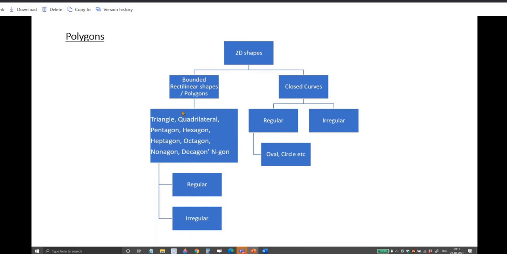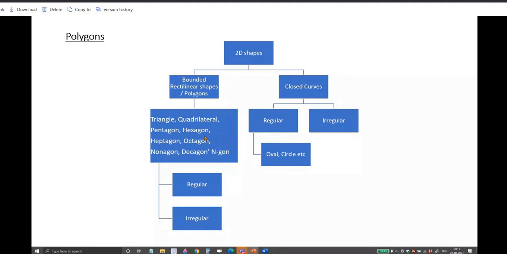Okay? And in bounded rectilinear shapes, or you can call them polygons. Polygons are closed curves, 2D shapes, made up of line segments. The sides are line segments, right? So that is a polygon. The polygon is of many types. Depending upon the number of sides, it is named.